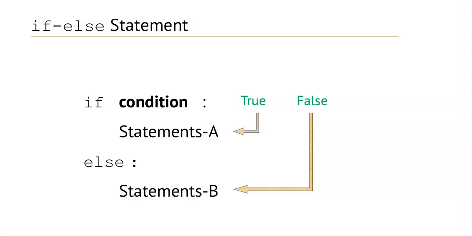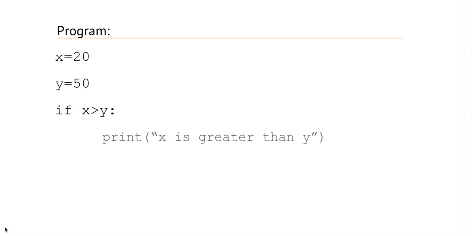Now let's understand it through a program. Suppose I have a variable x and assign value 20 and another variable y and assign 50. So write if else statement. First write if, then condition x is greater than y, then colon. Following a print statement, print x is greater than y.